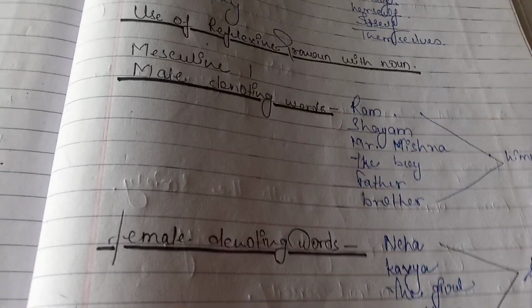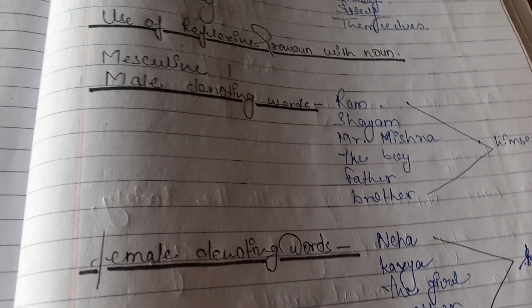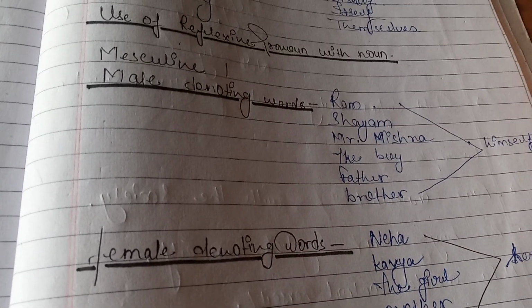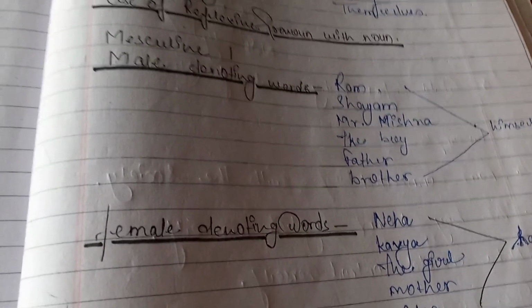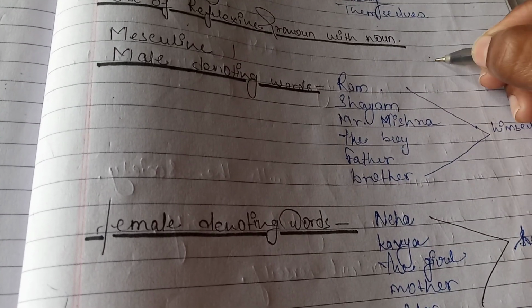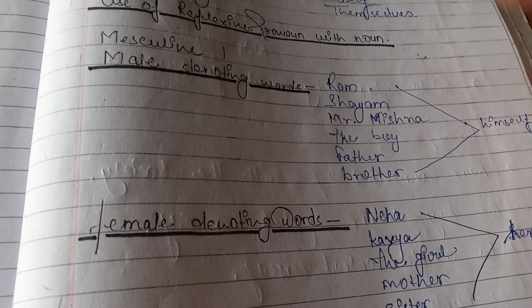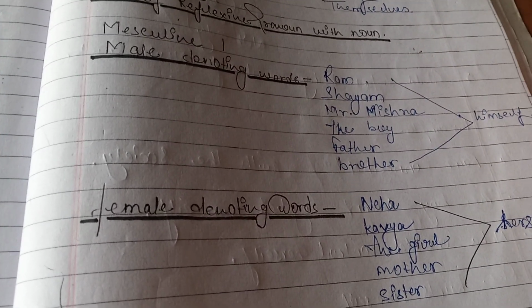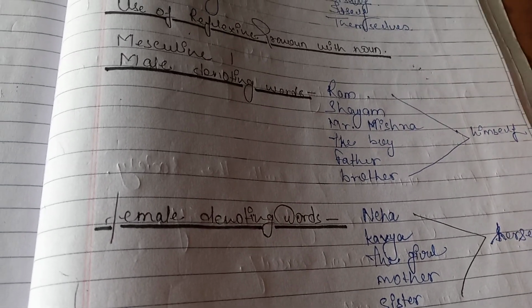See, one more thing is here: there are two kinds of pronouns. One is reflexive pronoun, another is emphasizing pronoun. Emphasizing pronoun is what? A pronoun which gives an emphasis in the sentence. Emphasis means stress, or you can say pressure.